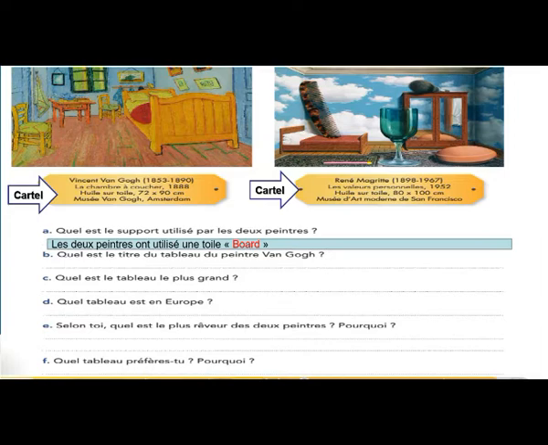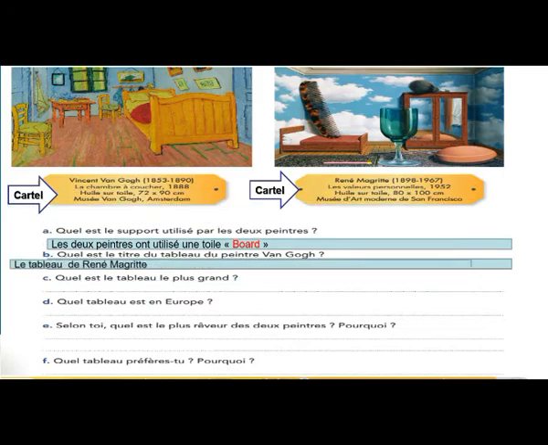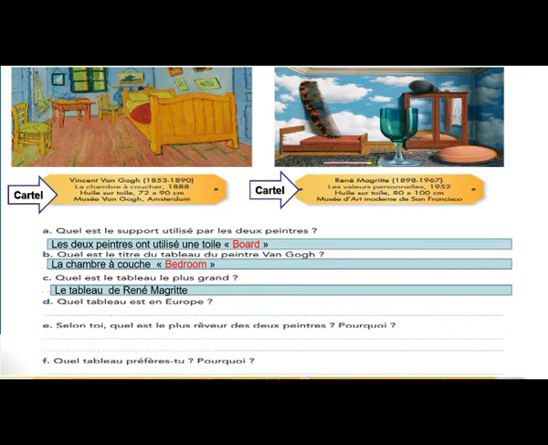Quel est le titre du tableau du peintre Van Gogh? Write the title of the Van Gogh painting. Le titre est Chambre à coucher, which means bedroom. Quel est le tableau le plus grand? Which one is larger? If you read the cartel info, you find which one is larger. Oui, bravo, René Magritte. Parce que dimension 80 multiplié 100 cm.